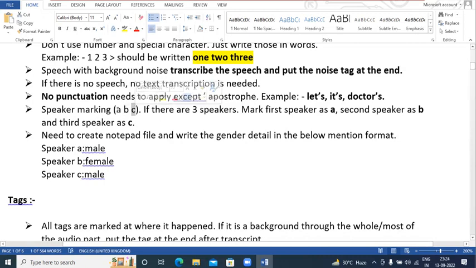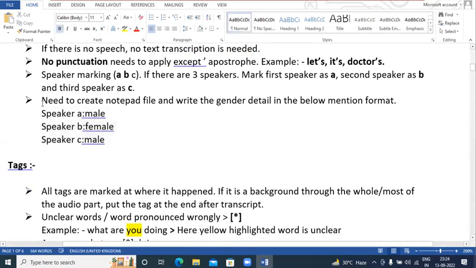Whenever Sachin, the first speaker, speaks, every time we tag his or her segment with this speaker marking. Every time Sachin speaks, you need to select A as the speaker, and whenever there is a second speaker, you need to select B as the speaker marking. It means every time we need to mark the speaker, whether it is speaker A, speaker B, or speaker C. Fine.